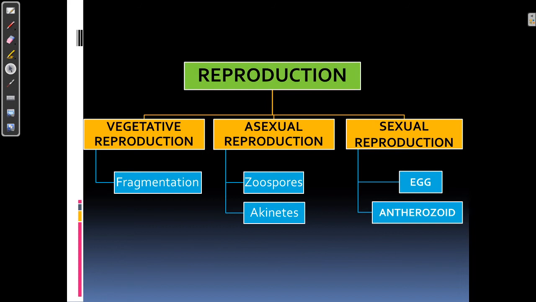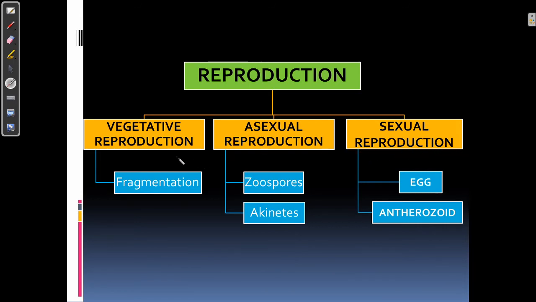Now next we come to the reproduction part. In Oedogonium, reproduction occurs by three means. These are vegetative reproduction, asexual reproduction, and sexual reproduction.